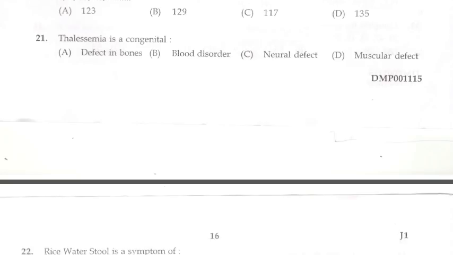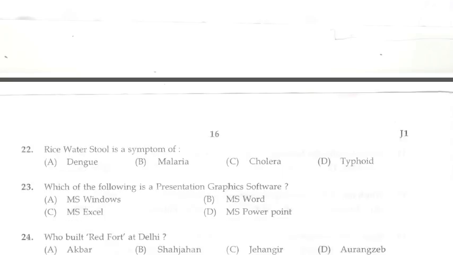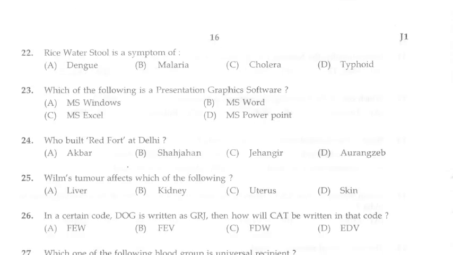Then next question. Rice water stool is a symptom of: Options: A. Dengue, B. Malaria, C. Cholera, D. Typhoid. Answer is C. Cholera. So rice water stool is a symptom of cholera.